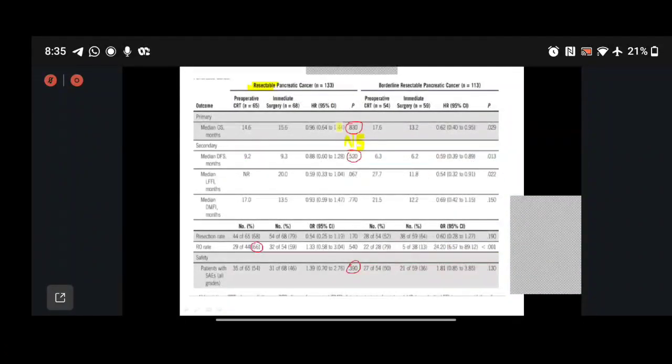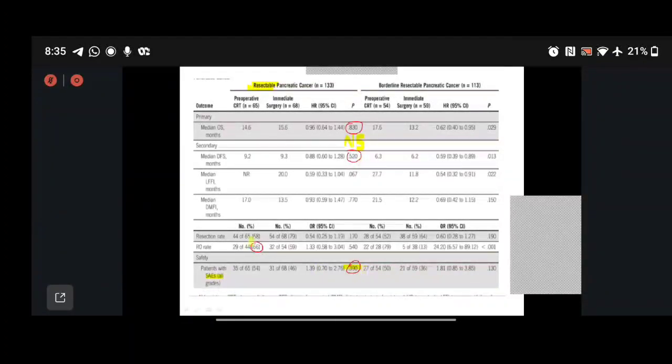If we analyze only the resectable part of it, can we please concentrate on the median overall survival, median DFS, median locoregional and distant metastasis-free survival? We see that these are not significant, and the rate of secondary adverse events is 0.39.